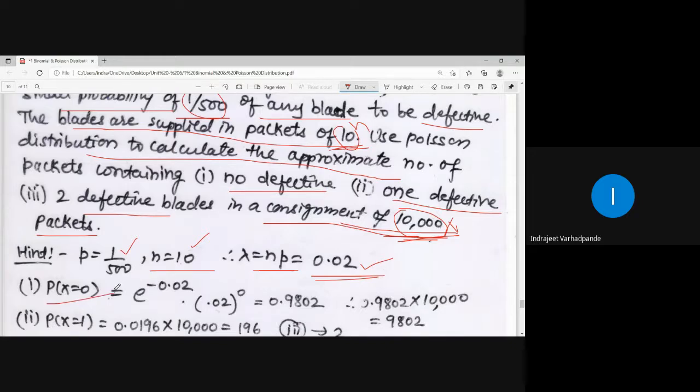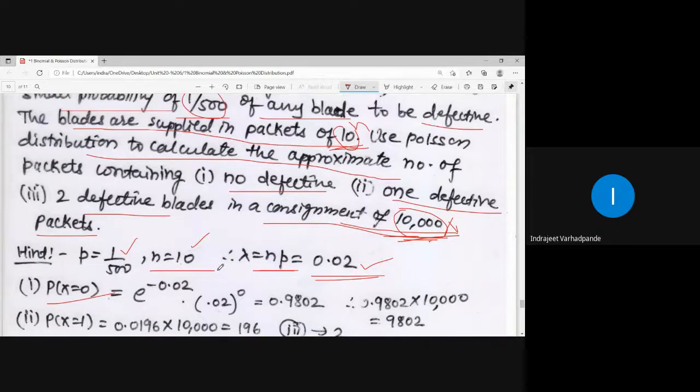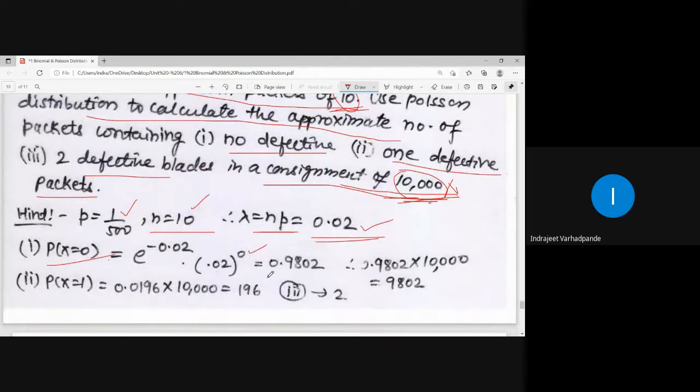Probability at x equal to 0. Probability at x equal to 0 means e to the power minus lambda, lambda to the power x upon x factorial. So probability at x equal to 0 means you will be substituting the value of x as 0. 0 factorial is 1. In the denominator it is 1. So your answer is 0.9802. But this is not the answer. It is to be multiplied by 10,000.